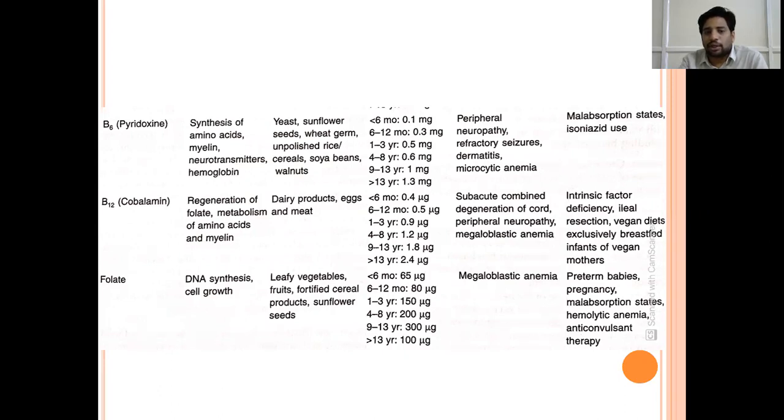And vitamin B12 and folate, these two are implicated in megaloblastic anemia. In detail, regarding vitamin B12 and folic acid, you'll come across them in megaloblastic anemias. When you read about anemias, we'll read mostly about vitamin B12. One thing you have to remember regarding vitamin B12 is that when it is deficient, it can lead to subacute combined degeneration of the cord, where the posterior columns and posterolateral columns are affected. It can present from peripheral neuropathy to spinal cord involvement, and it can extend up to brain degeneration because of impaired myelination.